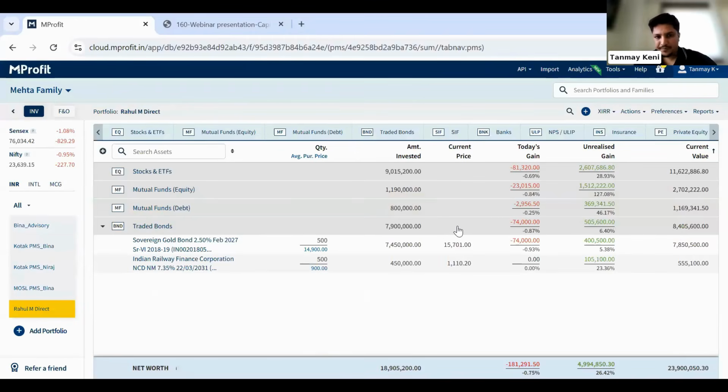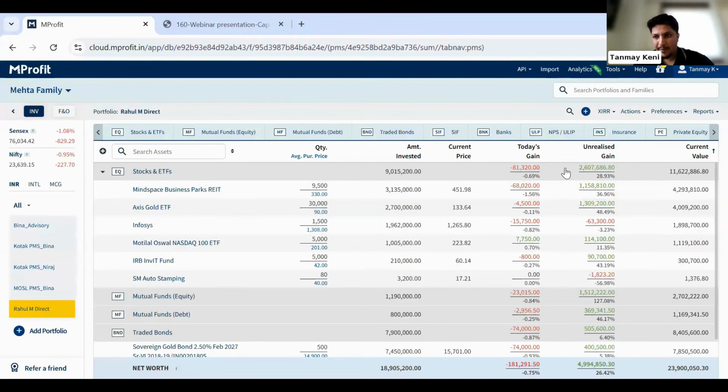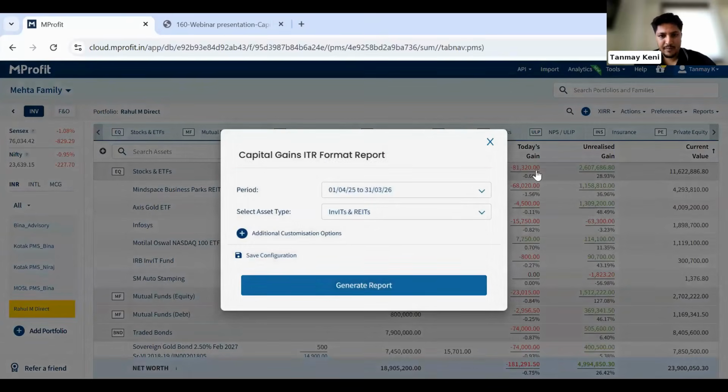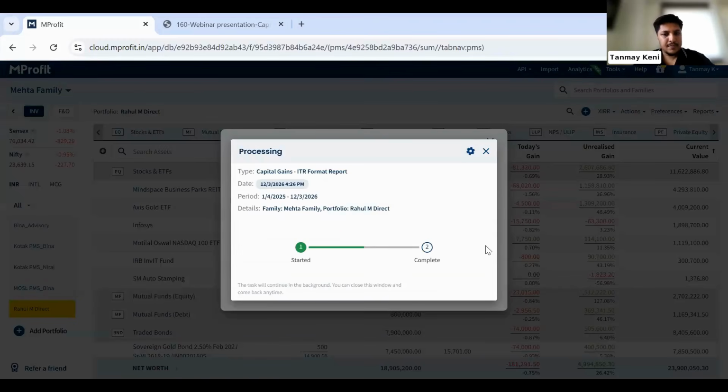So let me quickly show the capital gain reports as well. For management purposes, it can be added under stocks and ETFs, but when you generate the capital gain report, there is a separate section, a separate report available for that. So I can simply click on InvITs and REITs and generate this report. Based on the 1 year criteria, it will show me short-term and long-term capital gain details.